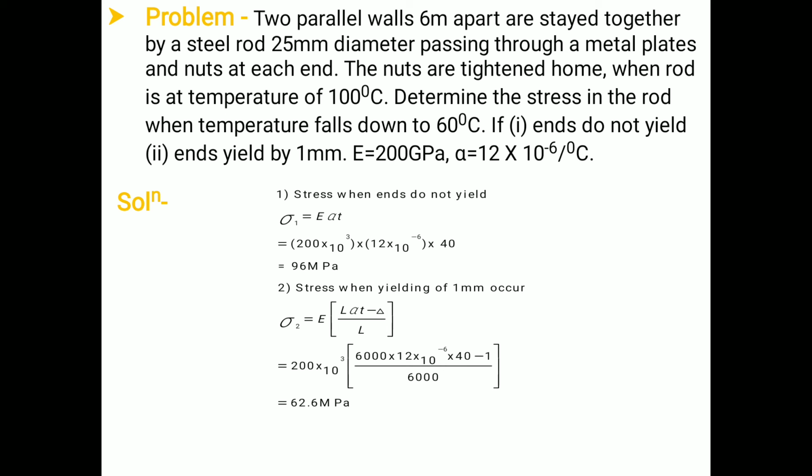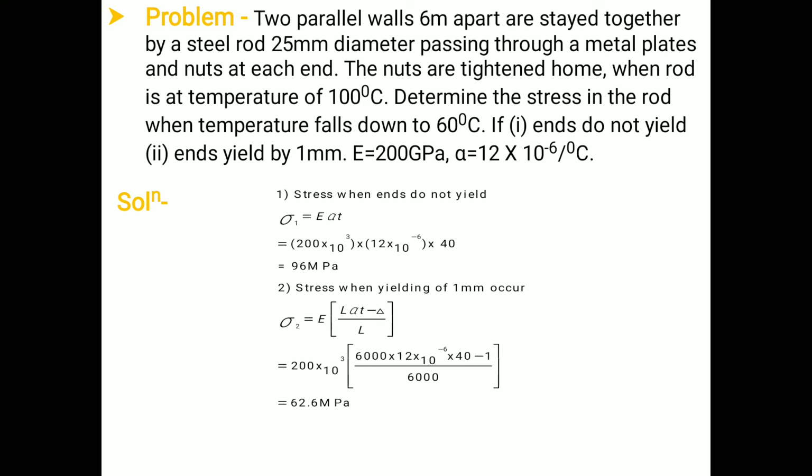When the rod is at a temperature of 100 degrees Celsius, determine the stresses in the rod when the temperature falls down to 60 degrees Celsius. So the initial temperature will be 100 degrees Celsius and the second temperature will be 60 degrees Celsius. So there will be a decrement in the temperature. That change in temperature will be 100 degrees Celsius minus 60 degrees Celsius, that is 40 degrees Celsius. The value of E is 200 GPa, means 200 into 10 raised to 3 MPa. Alpha is 12 into 10 raised to minus 6 per degree Celsius.